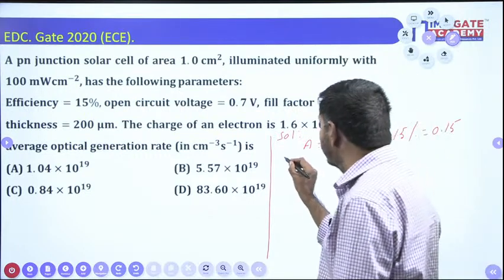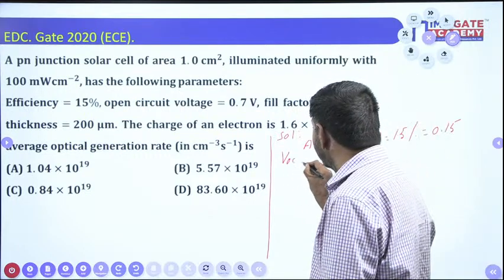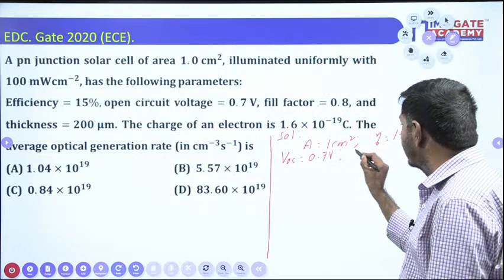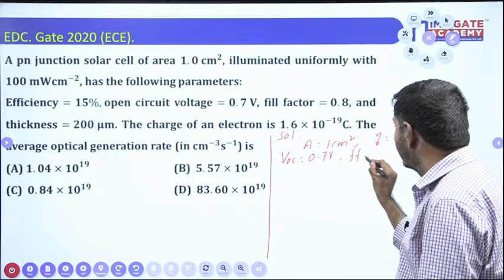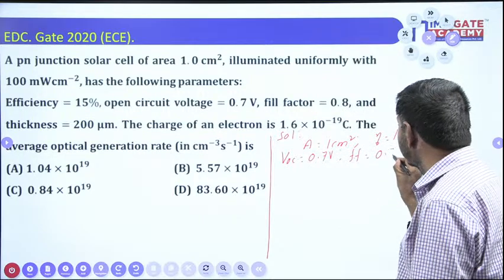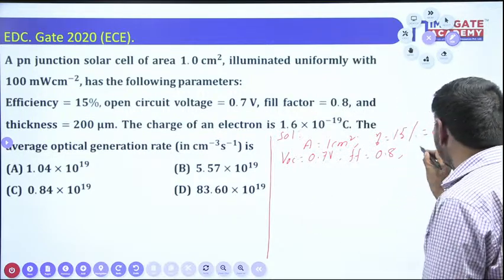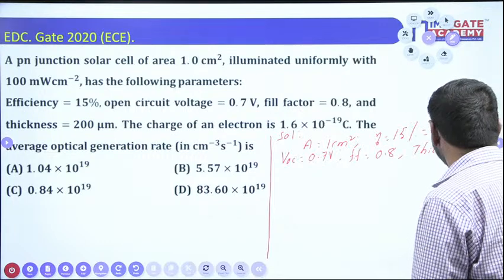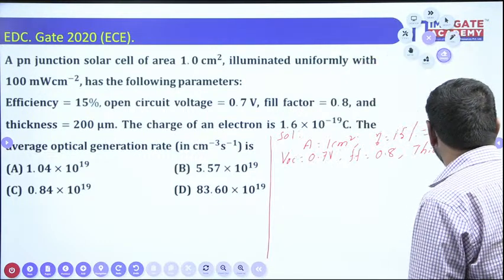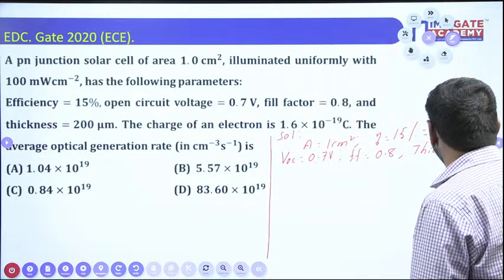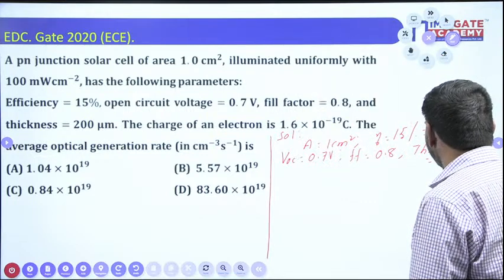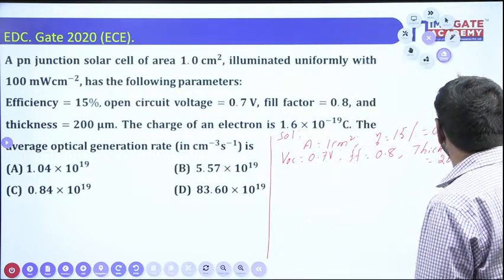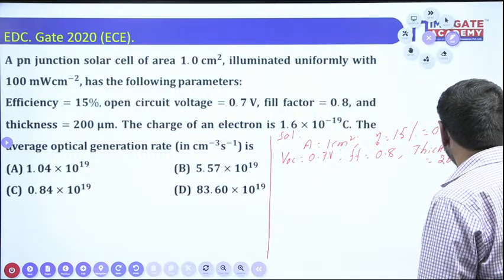Open circuit voltage VOC is 0.7 volts. The fill factor FF is also given in the problem, which is 0.8. And thickness is given, equal to 200 micrometers. Yes, 200 micrometers is given.